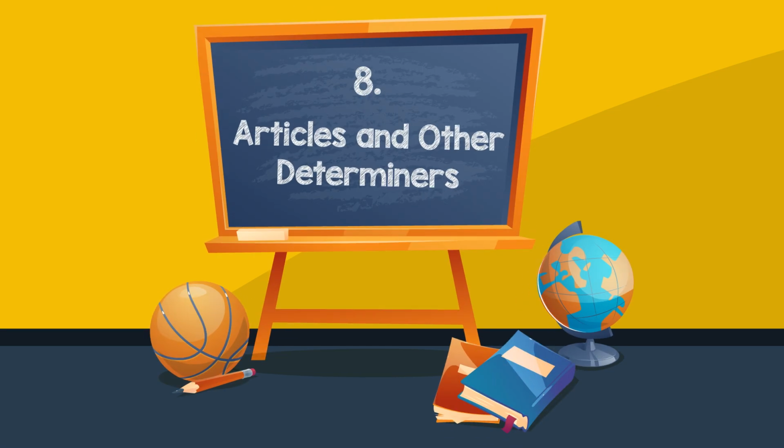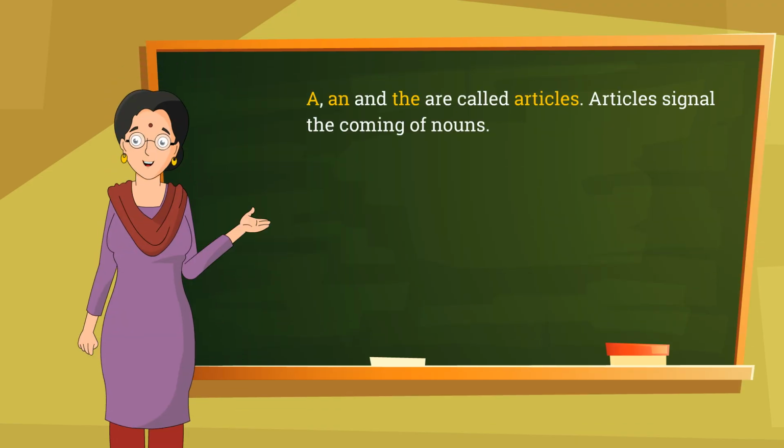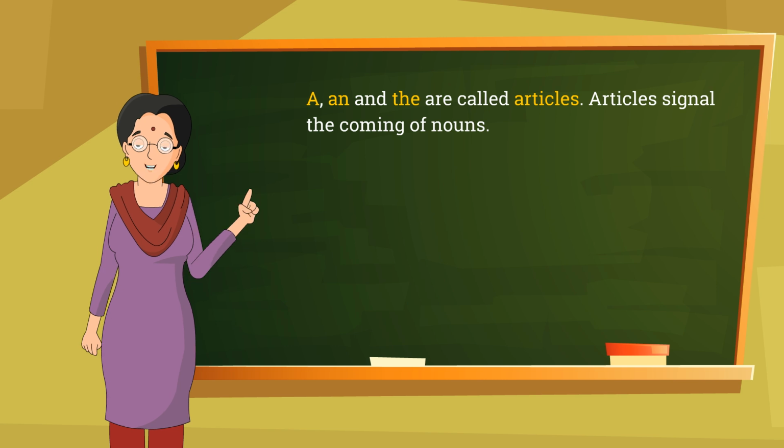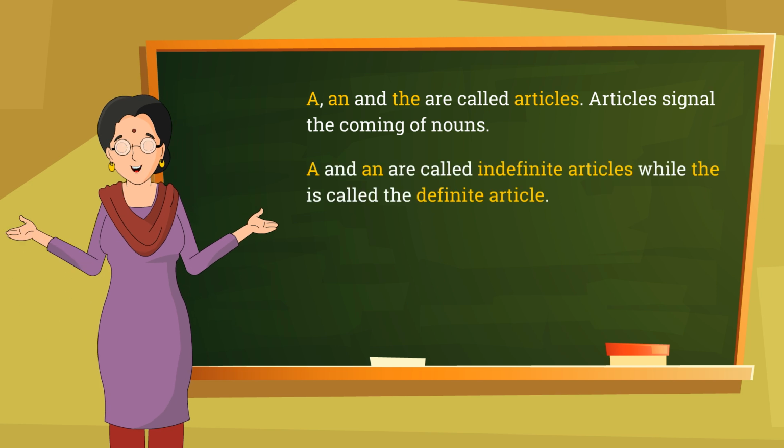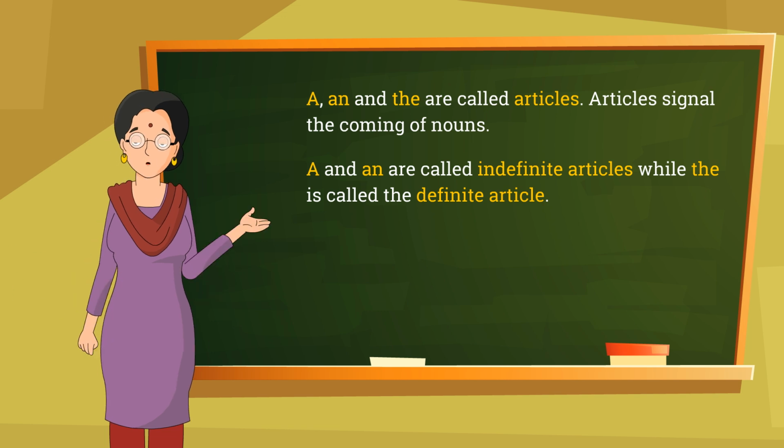Chapter 8: Articles and Other Determiners. A, an, and the are called articles. Articles signal the coming of nouns. A and an are called indefinite articles, while the is called the definite article.